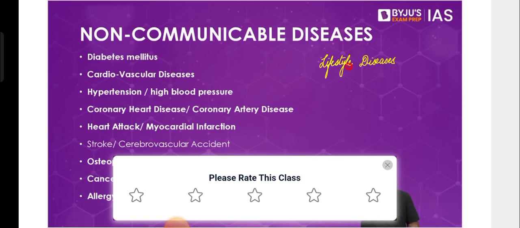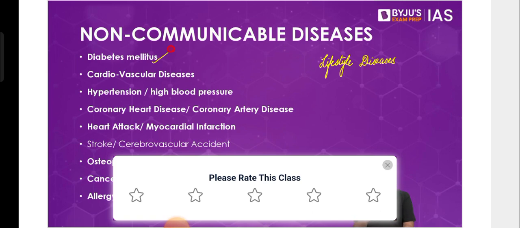Now we see that some of those diseases have also been observed in people who are young, in their 30s and 40s, which was never expected of them. A prime example is the first one in the list, diabetes. Diabetes used to happen only in people who are 50, 60, 70 years old. But now we see diabetes cases in 20-year-olds and 30-year-olds, because of nothing but incorrect lifestyle, incorrect eating habits, etc.